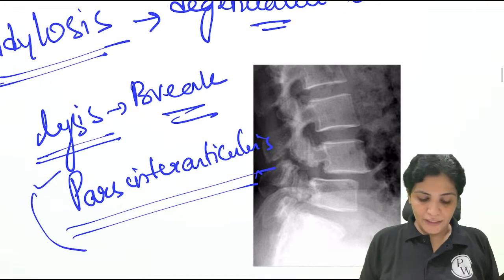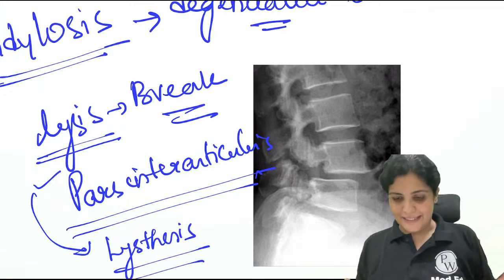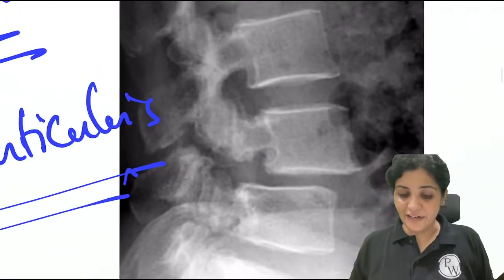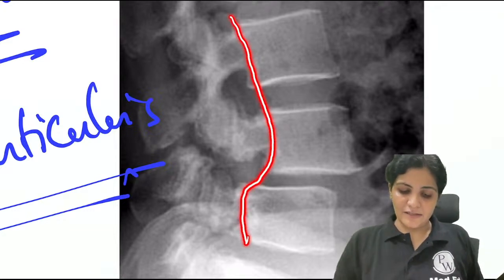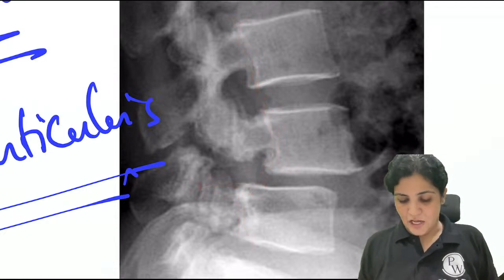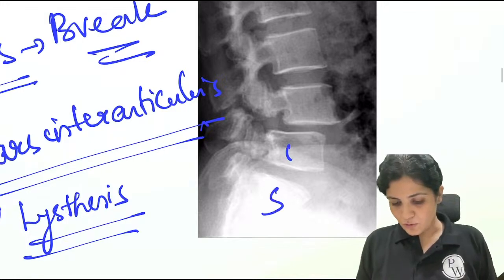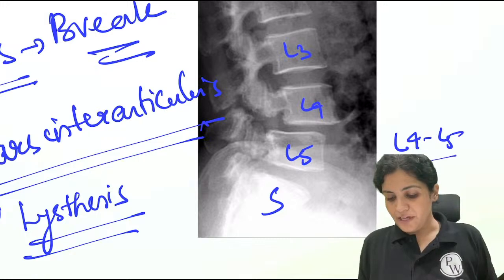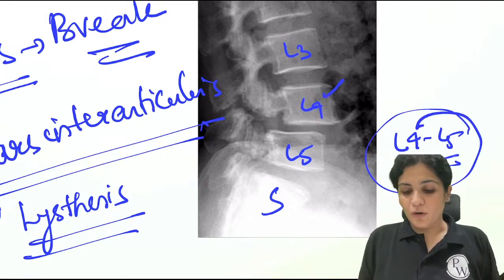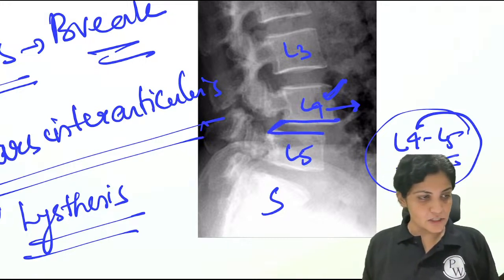And this lysis will lead to listhesis, right? So what is listhesis? Listhesis is this. How do you identify it? You draw a line on the posterior part of the spine like this. Now you see there is a break here. So this is called listhesis. If you go back, this is your S1. So this is your L5, L4 and L3. So this is your L4, L5 spondylolisthesis. The forward protrusion of the upper vertebra compared to the lower vertebra is called spondylolisthesis. Understood?